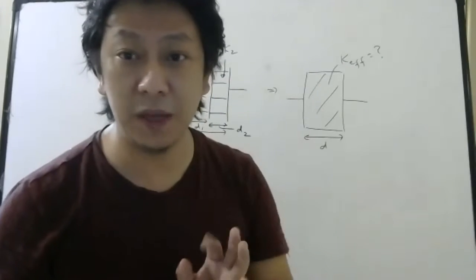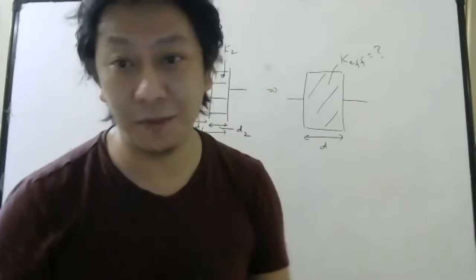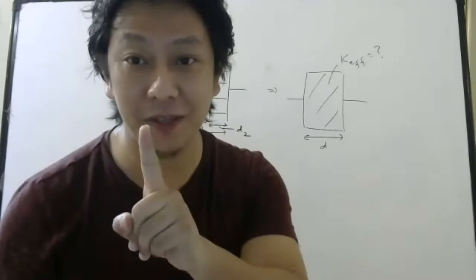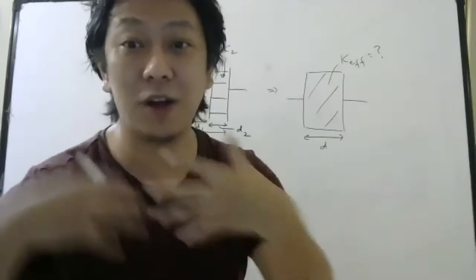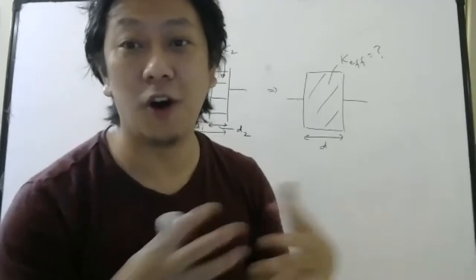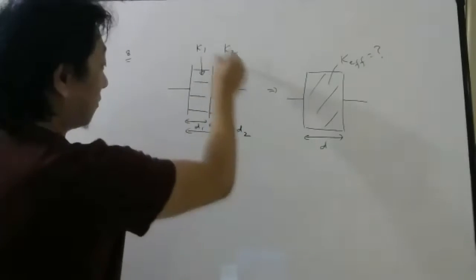Already we have studied the meaning of effective and equivalent. If two people are doing something and you can find one person who can do the same thing for the same inputs, then we call that one person effective or equivalent. So let us see what is the capacitance of this.